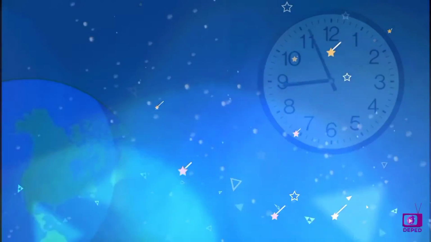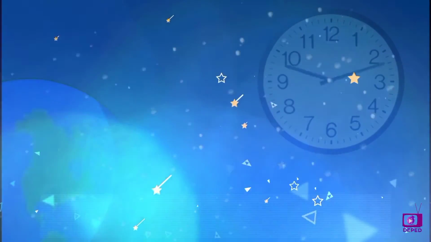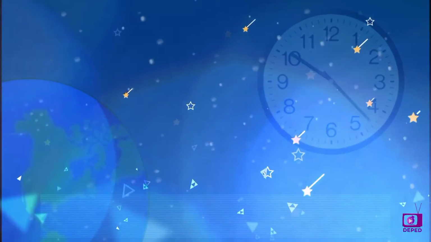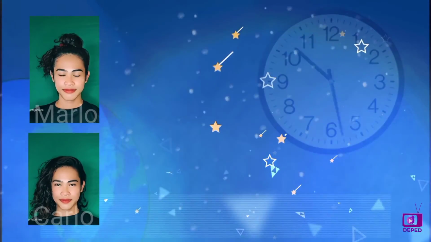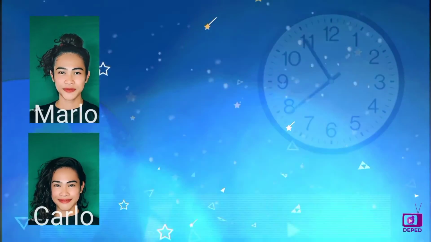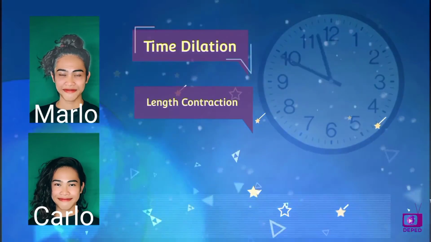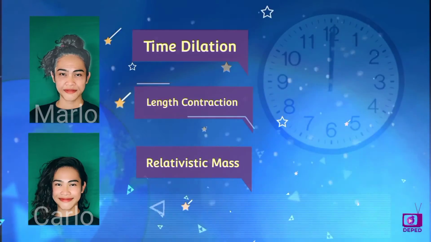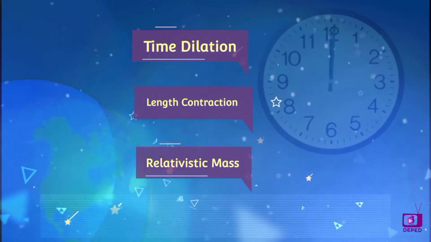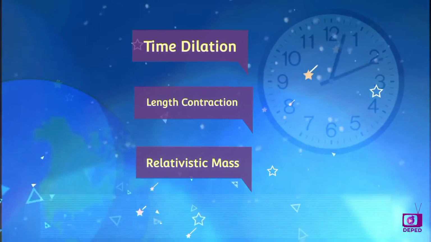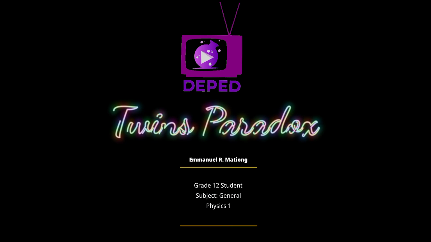The fundamental conclusions of the twin paradox broke the understanding of time as a constant entity and proved that time, in fact, is different for different observers, considering the following factors: 1. Time dilation, 2. Length contraction, and 3. Relativistic mass. That's why Carlo's time and aging is lower in outer space compared to Marlo who stayed on Earth. So this is what the twin paradox is all about.